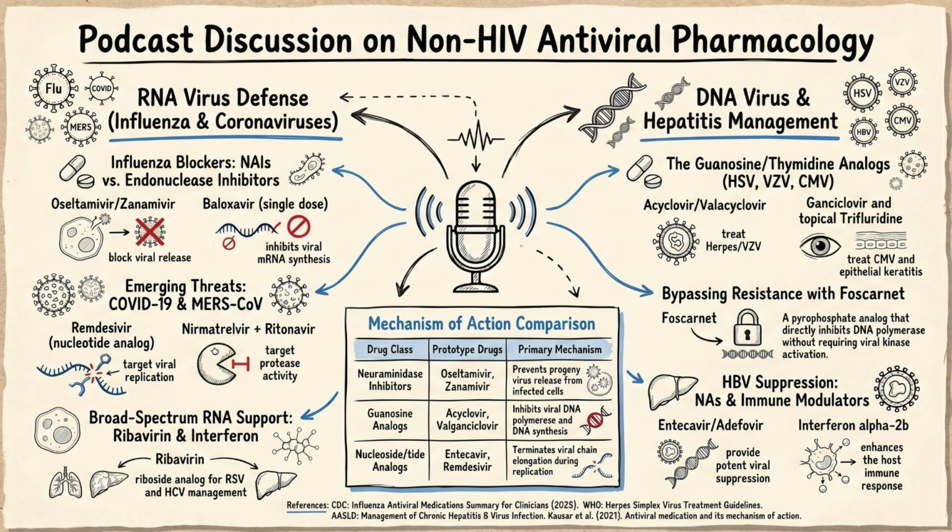Yeah, and a protease is basically a pair of molecular scissors, right? That's a perfect analogy. When SARS-CoV-2 replicates, it translates its genetic code into massive, long polyproteins. These long proteins are basically useless until they are chopped into smaller, functional pieces. The main protease is the scissors that do the chopping. Nirmatrelvir binds to the scissors and stops them from working. So without those functional pieces, the virus cannot assemble itself. Right. And because the structure of those scissors is highly conserved, meaning it rarely changes across different viral variants, nirmatrelvir offers excellent broad-spectrum activity against mutating strains of COVID-19.